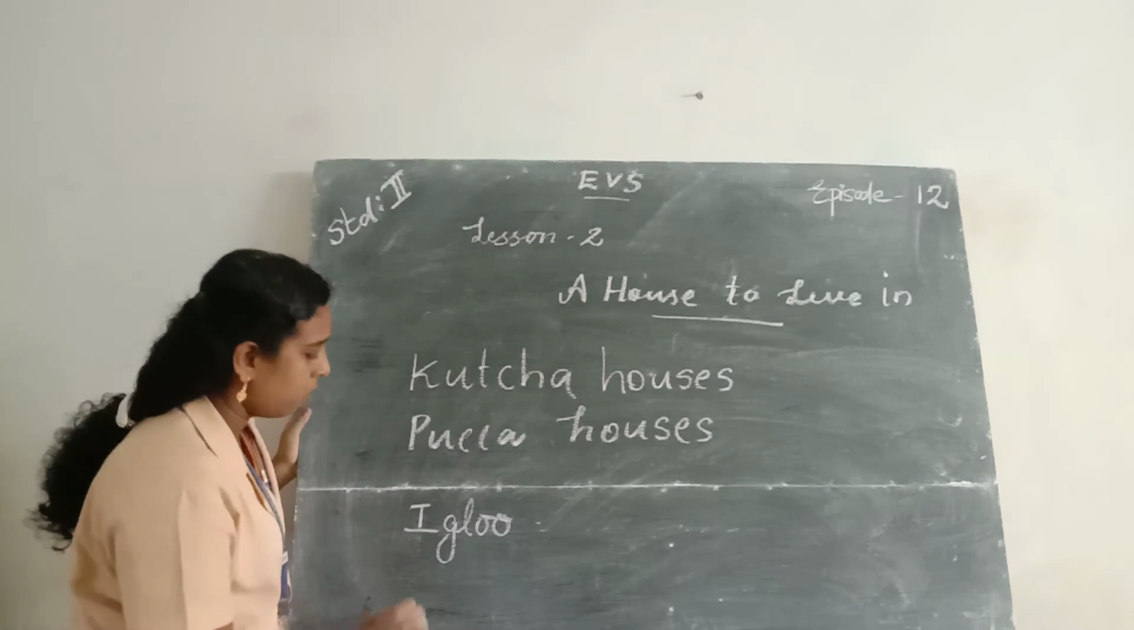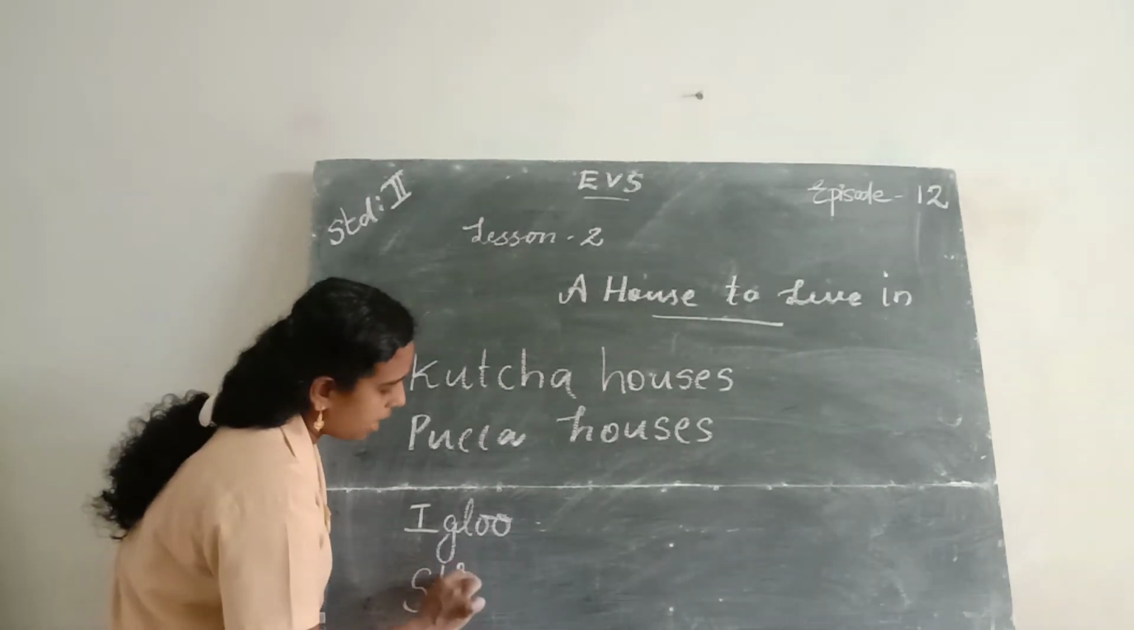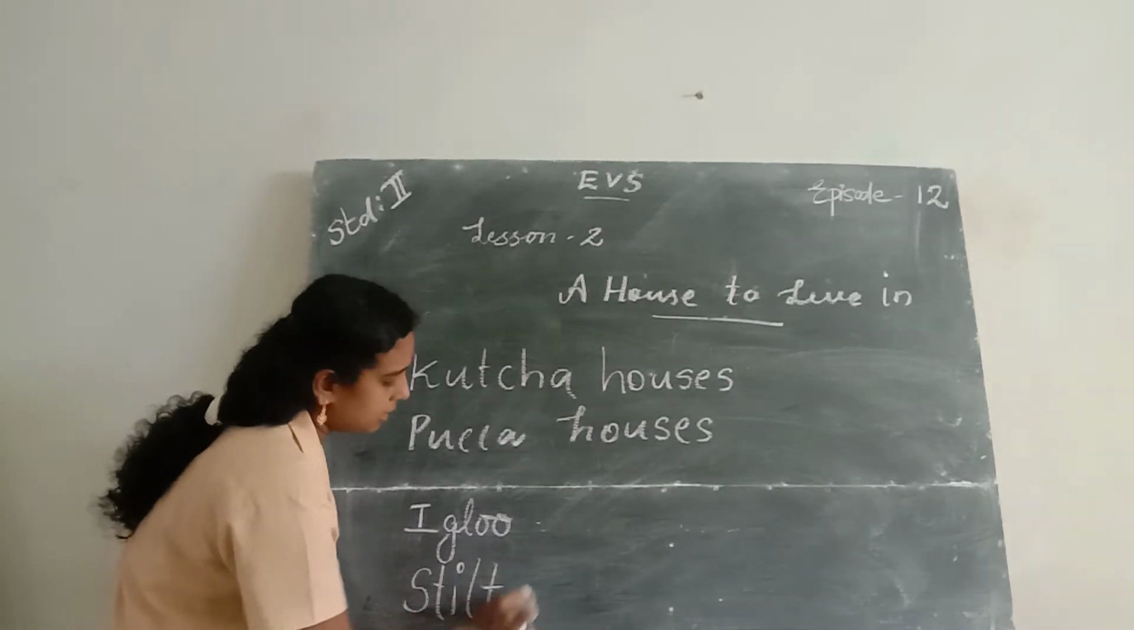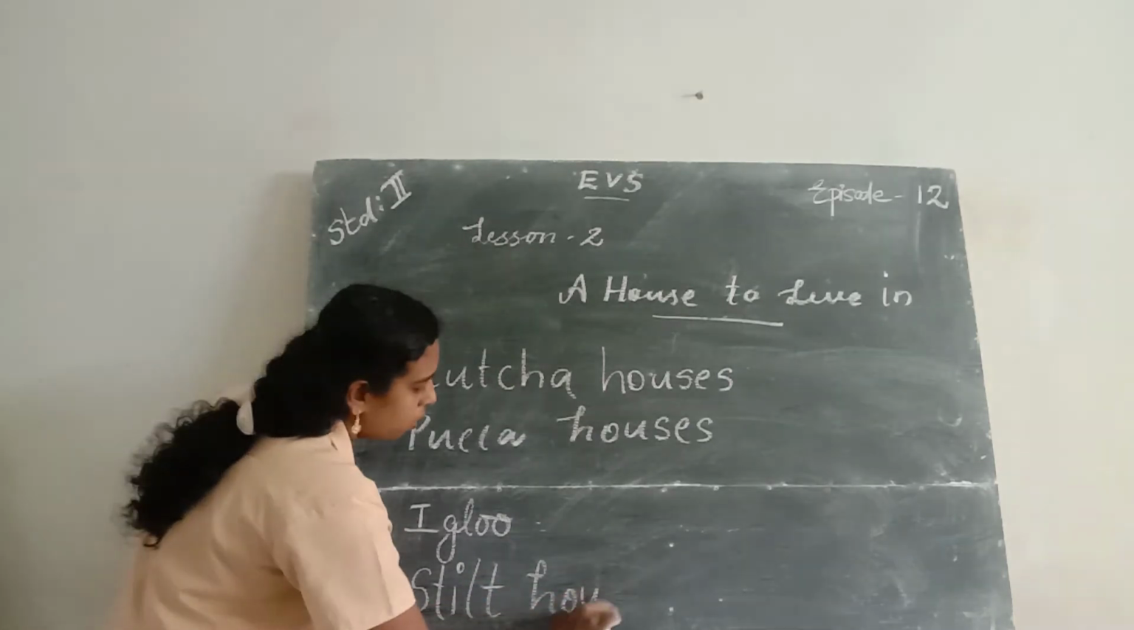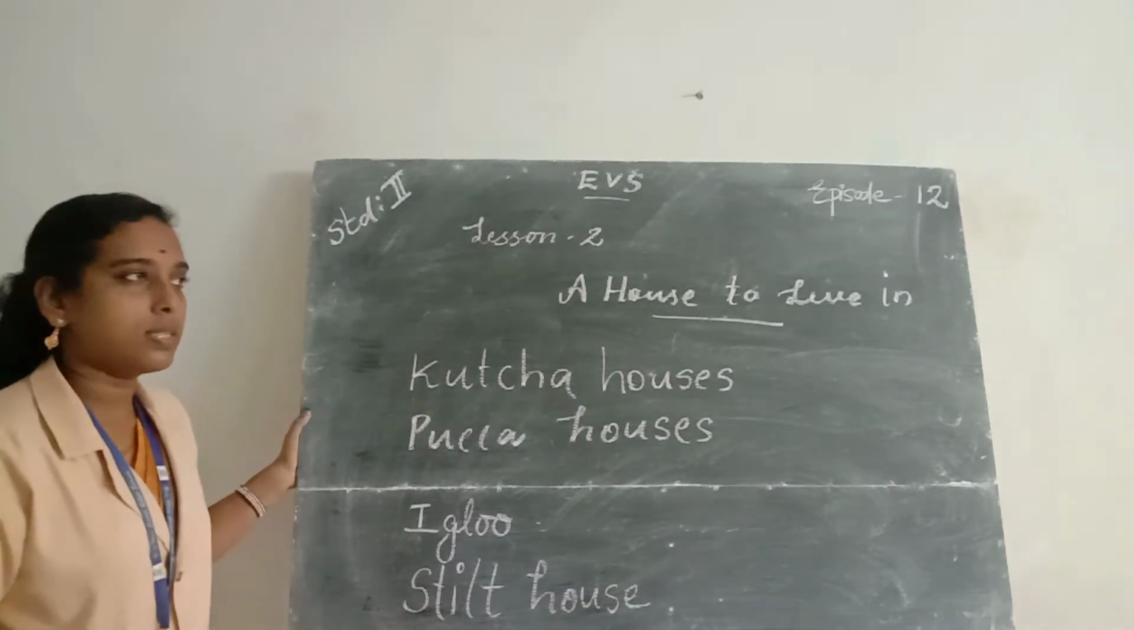I-G-L-O-O. Igloo. Then next one, tent house. S-T-I-L-T. Tent house. H-O-U-S. Tent house. Next one, houseboats.